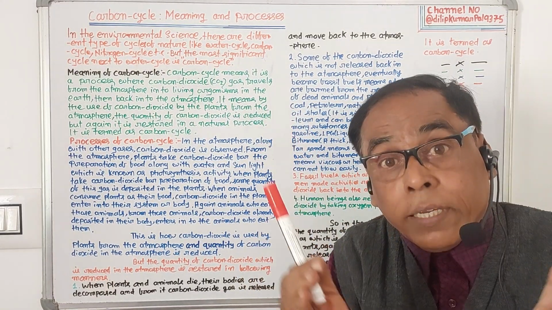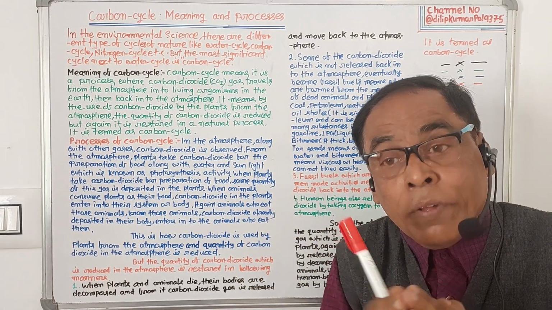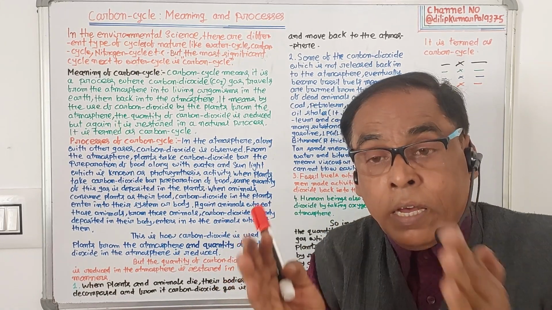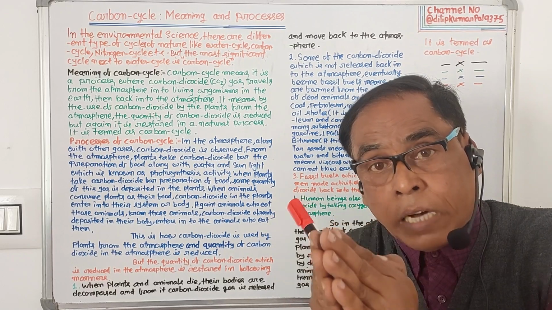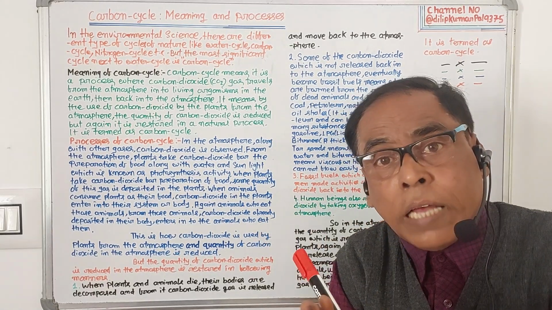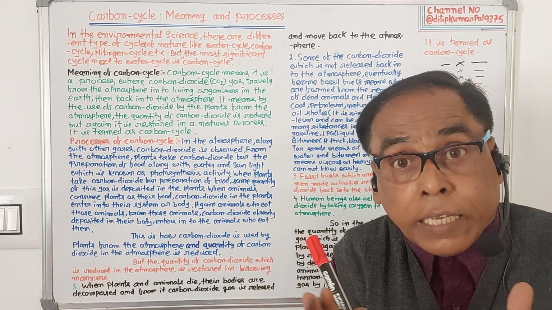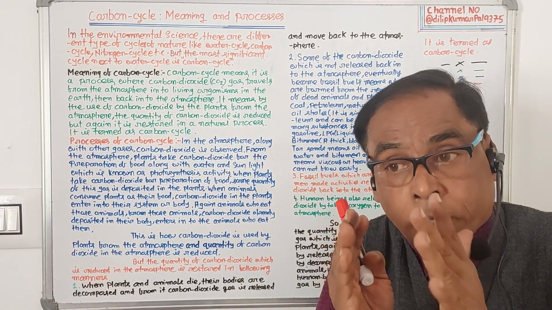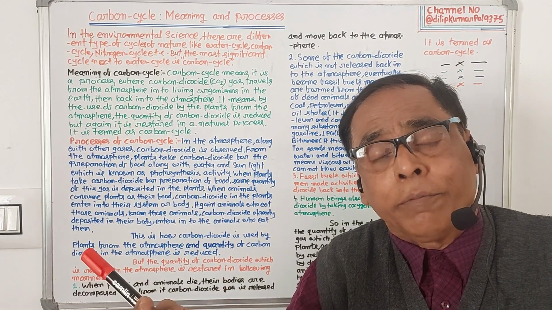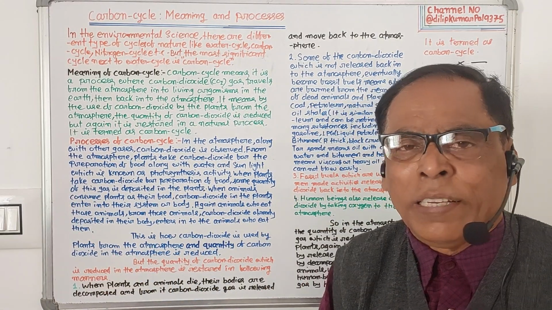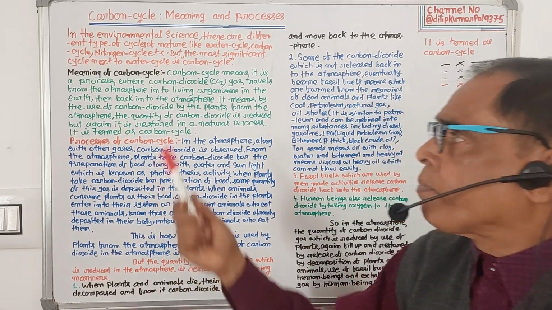Among these many natural cycles, the carbon cycle is very important. It is important next to the water cycle. So what is a carbon cycle?